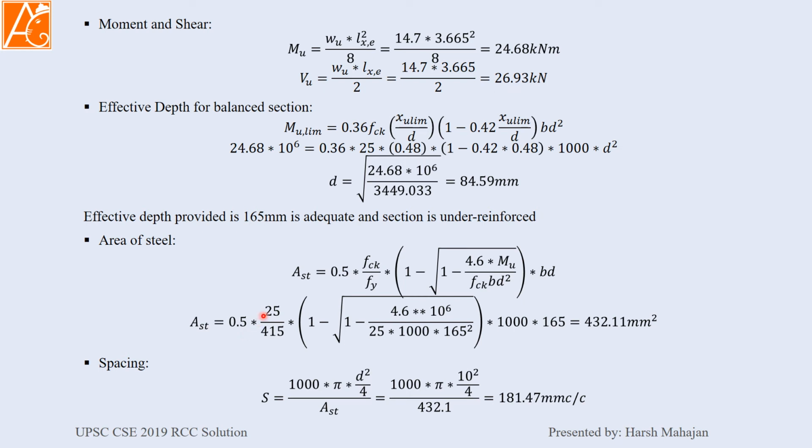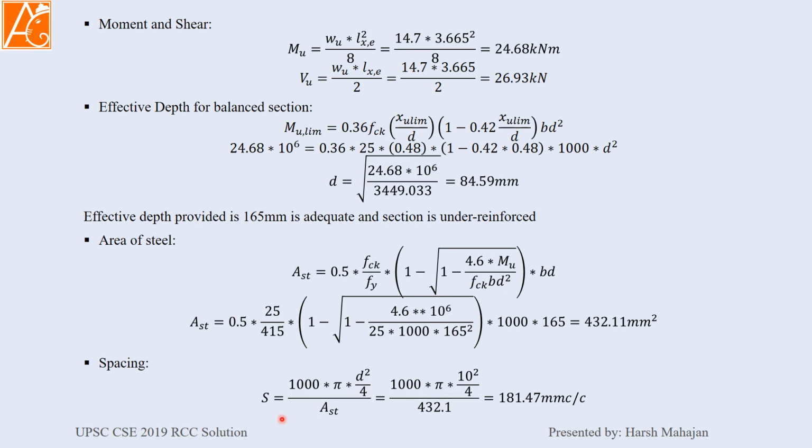So Ast is 0.5 into 25, which is fck, divided by 415, fy, into 1 minus root of 1 minus 4.6 into moment, divided by 25 into 1000 into 165 squared, which is our effective depth, into 1000 into 165. Our area of steel comes to 432.11 mm square.